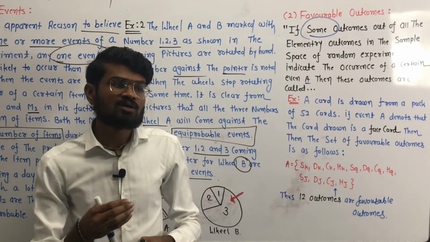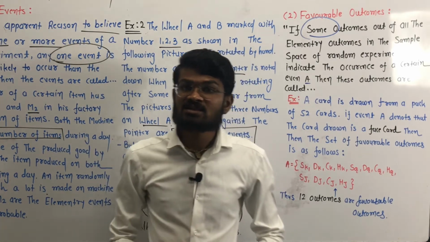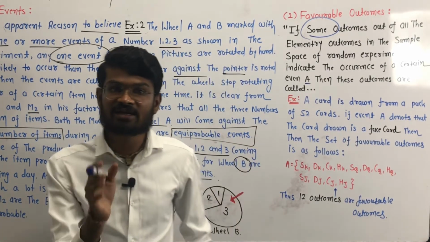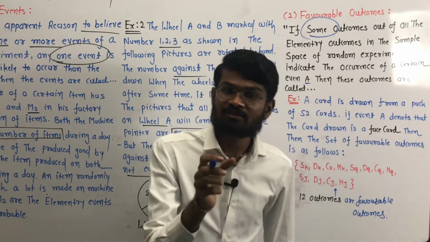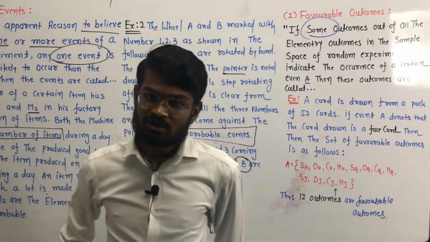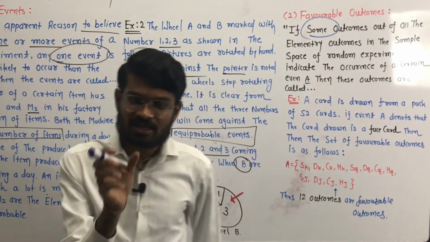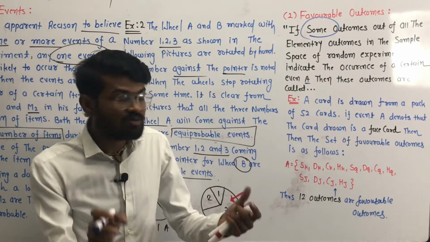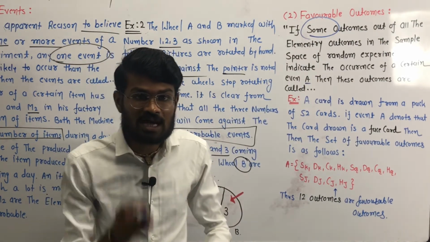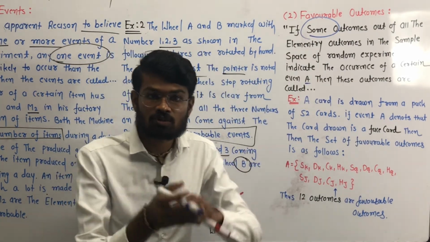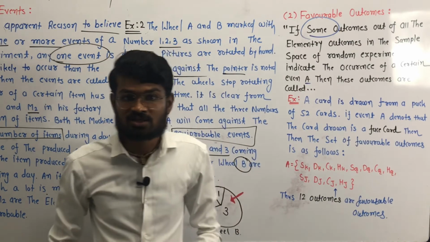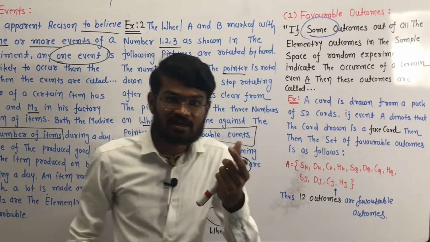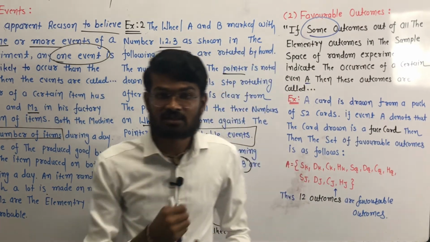Suppose we name event A as getting a head on the coin, and event B as getting a tail on the coin. So event A is getting a head, and head is our favorable outcome out of the possible outcomes, H and T. The element of event A is the head and the element of event B is the tail.